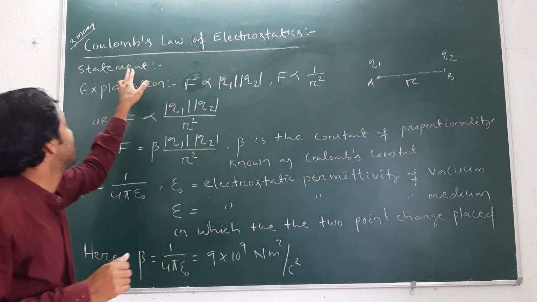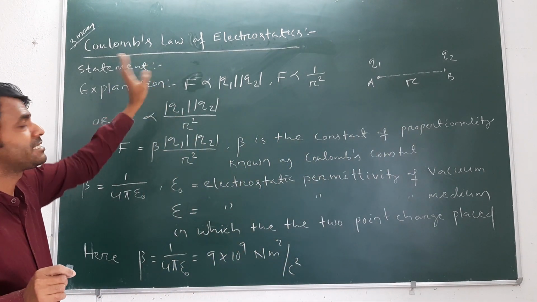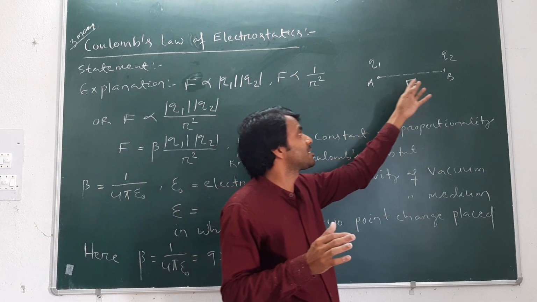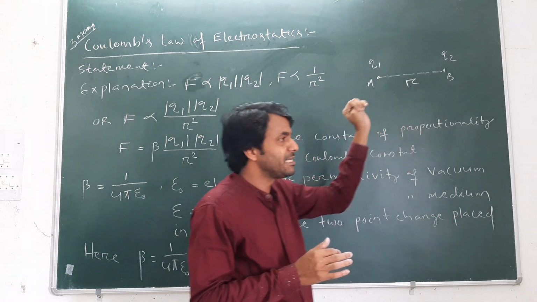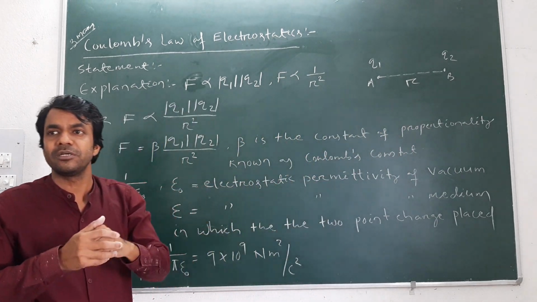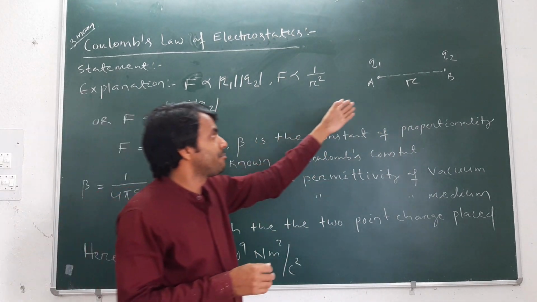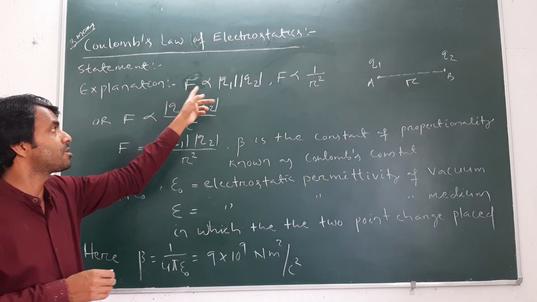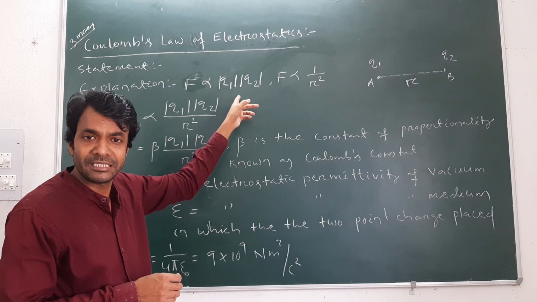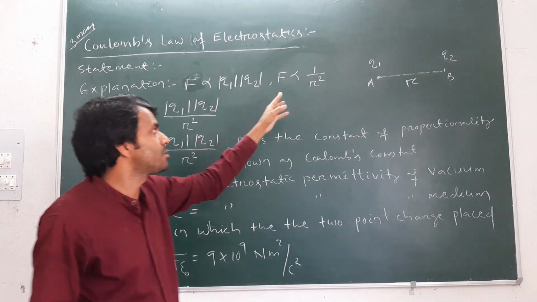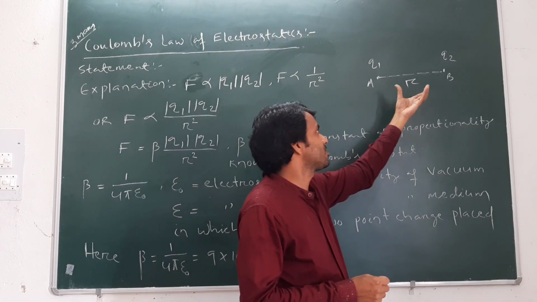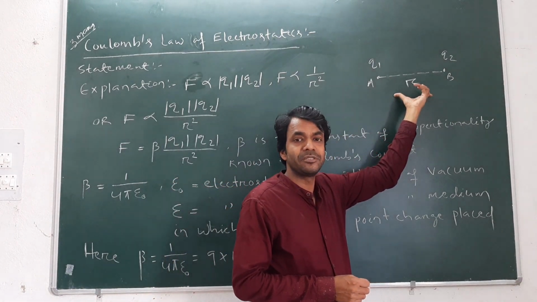Therefore, the law states that the magnitude of the force of interaction between two point charges is directly proportional to the product of the magnitudes of the two point charges, and inversely proportional to the square of the distance, or the square of the separation between them.